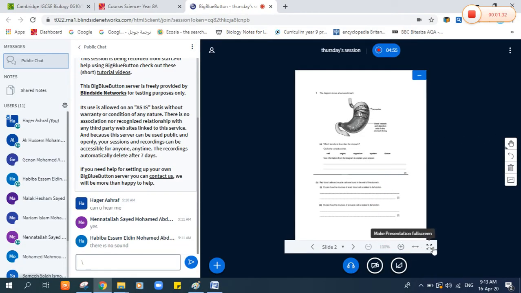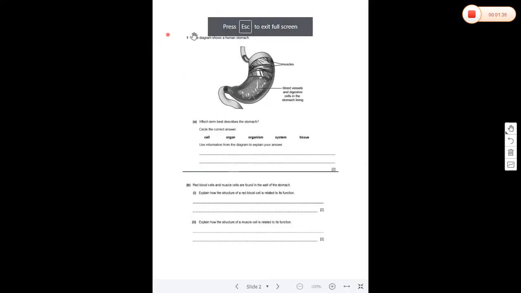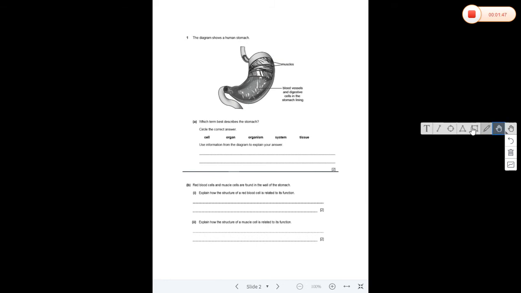Okay, so who can read please the question number 1? The diagram shows a human stomach. Which term best describes the stomach?